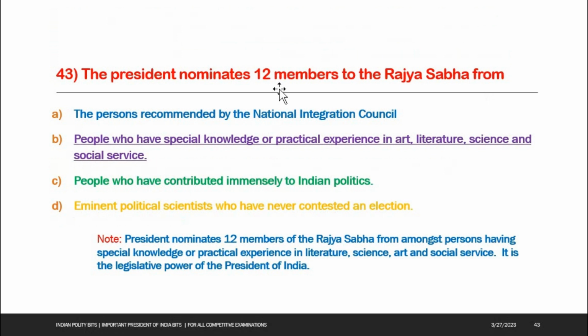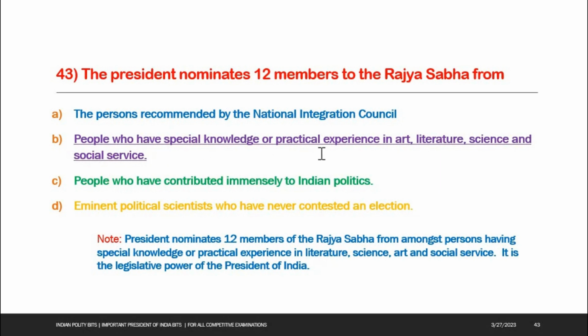Next one. The President nominates 12 members to the Rajya Sabha from. Options: A, the persons recommended by the National Integration Council; B, people who have special knowledge or practical experience in art, literature, science and social service; C, people who have contributed immensely to Indian politics; D, eminent political scientists who have never contested an election. Option B is the right answer.